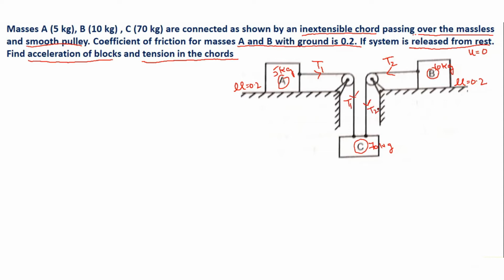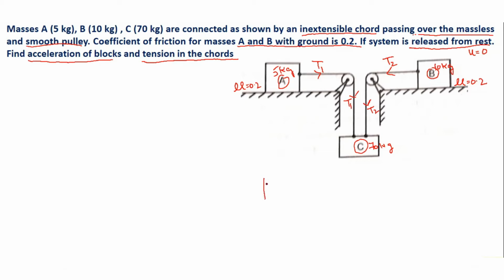Now you must be wondering why I have taken tension T1 and T2. So just observe that in all our previous problems which we solved, there was only one single rope which was connected. Hence we have assumed only tension T. Now here in this case there are two different ropes, one connecting A to C, other connecting B to C. Hence because there are two different ropes, there will be two different tensions T1 and T2. So what is next step? Next step is very simple. Just we need to draw free body diagram and apply conditions of equilibrium. So let us start one by one.